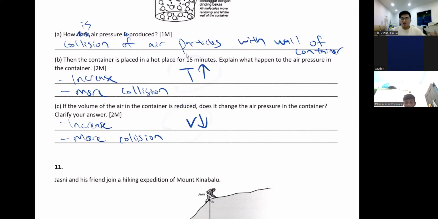How do you make the volume smaller? You press it. You press a balloon, it bursts, right? Because when you press it, you reduce the volume, you increase the pressure, so it bursts. Okay, easy, really that easy.